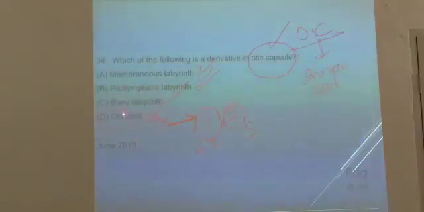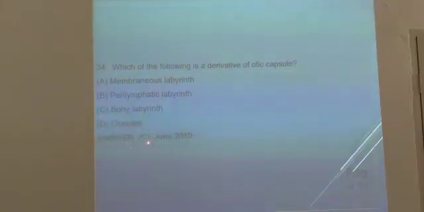Don't know. We'll try to say that. So the answer is C, that is bony labyrinth, as you should understand. So what is bony labyrinth? Bony labyrinth is the bony covering of the inner ear. This is called bony labyrinth.